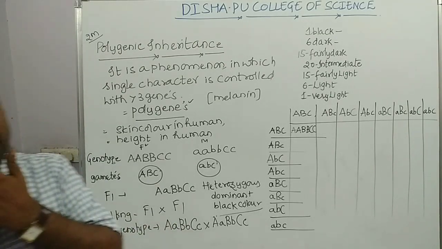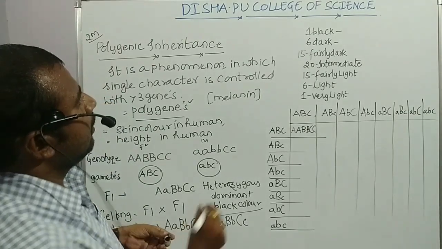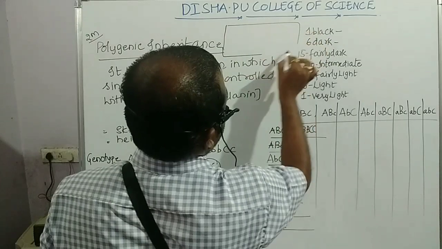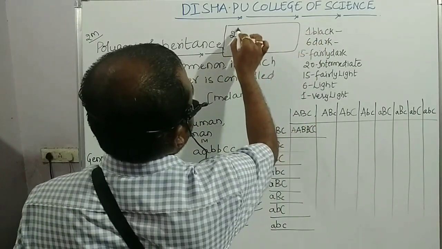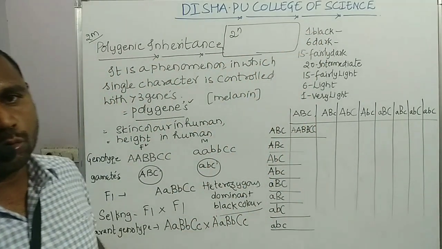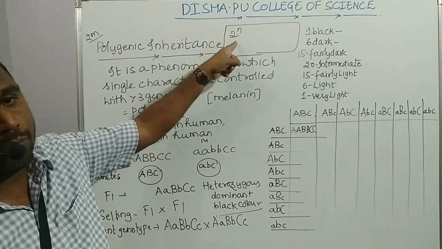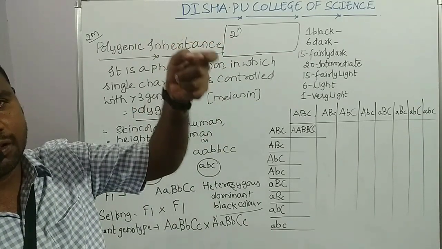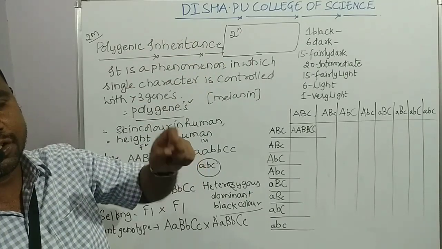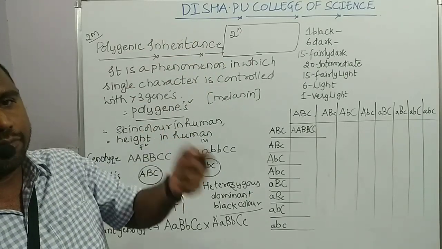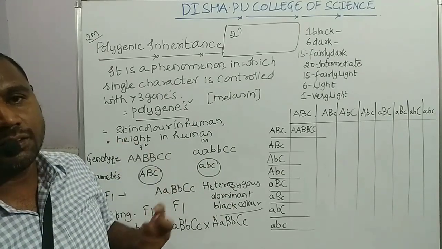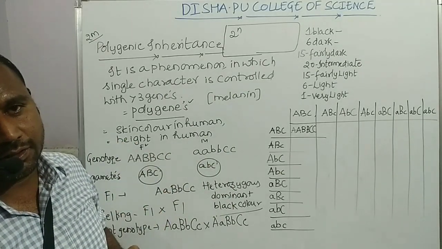So I told a very simple formula to know the number of possible gametes, that is 2 to the power of n. 2 to the power of n is the formula which can be applied to find the types or number of gametes which can be obtained from the F1 individual if conditions are like this, having 3 genes or more.